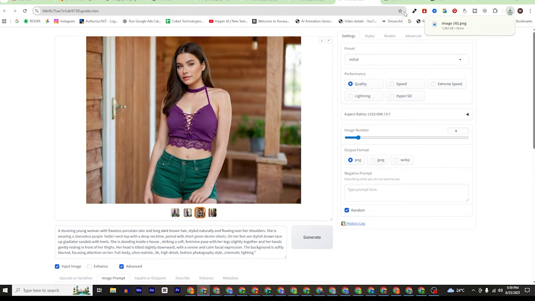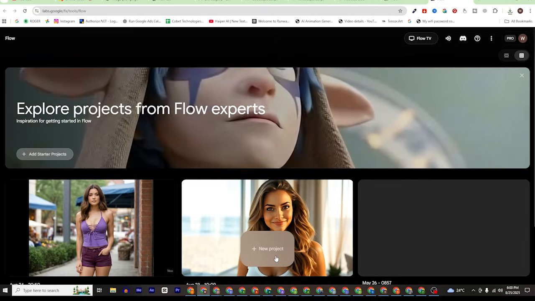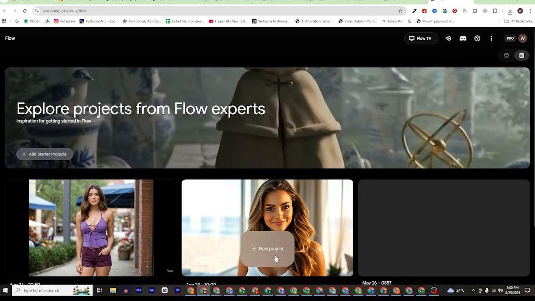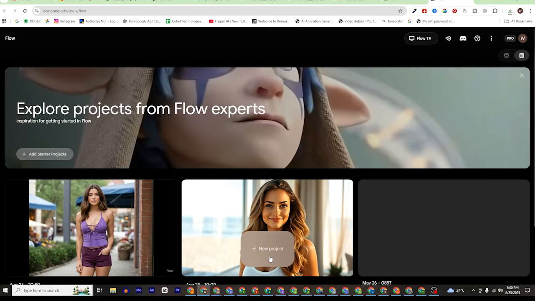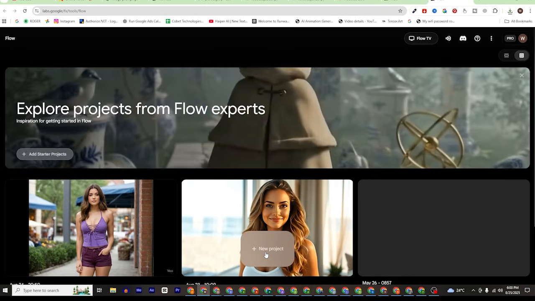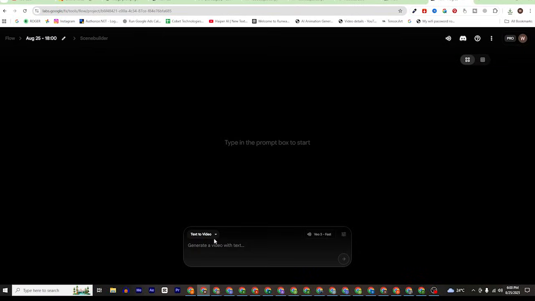Once you are on the Flow page and you see an interface like this, all you have to do is click new project, and here you will find different options. You can generate videos from simple text. You can also generate videos from a simple picture, and we are going to do that. We select frames to video, and after that they have different versions.